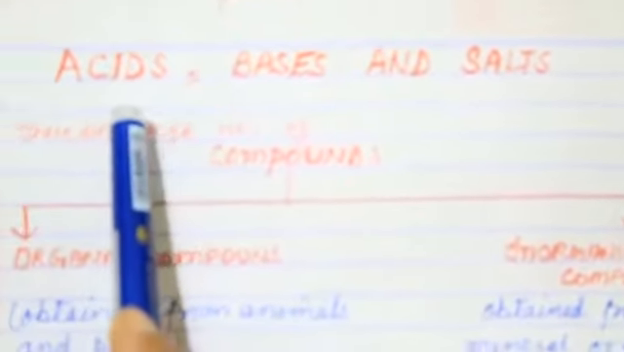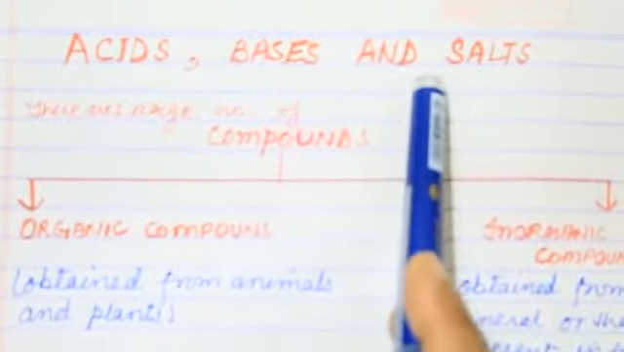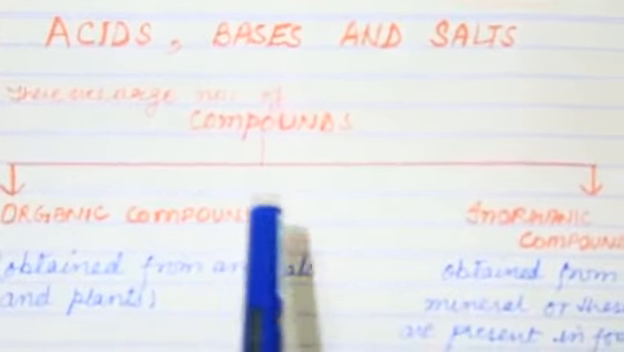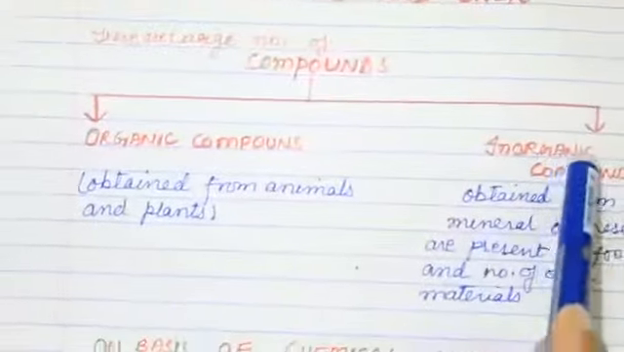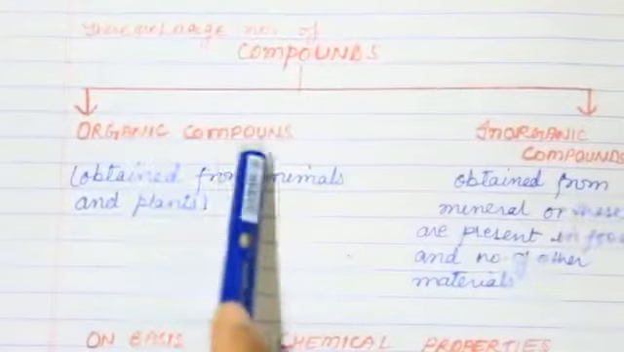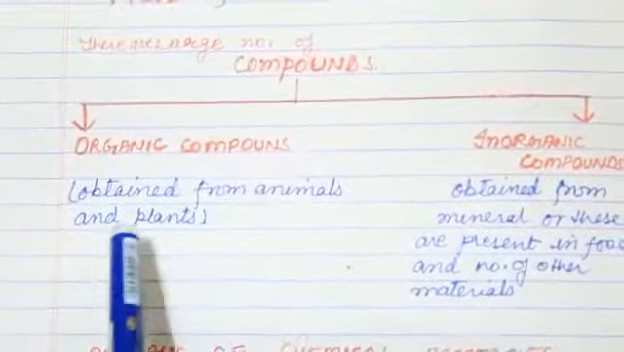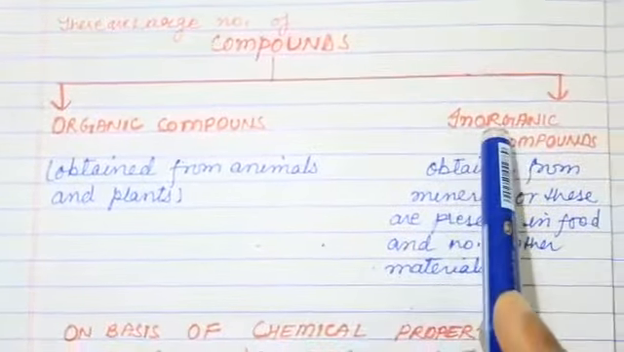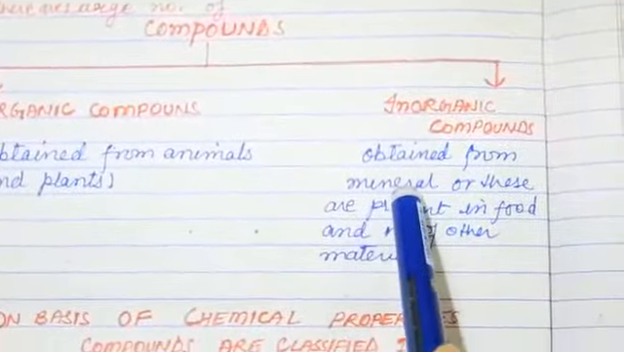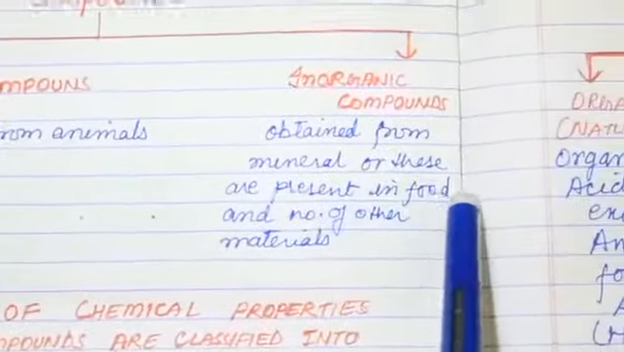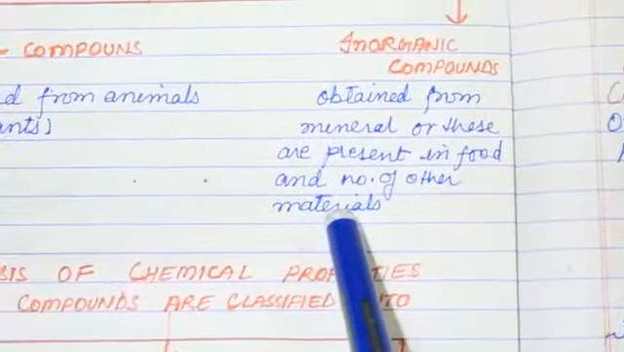Students, today my topic is acids, bases and salts. There are a number of compounds. The compounds are divided into two parts. First is organic compounds, second is inorganic compounds. The organic compounds are obtained from animals and plants, while inorganic compounds are obtained from minerals, or these are present in food or a number of other materials.